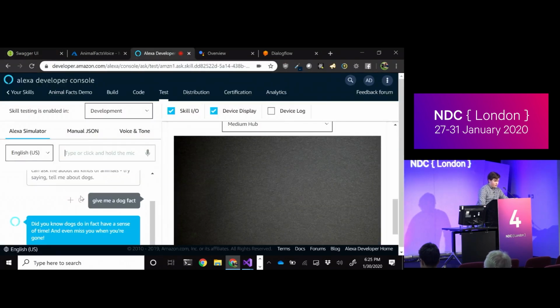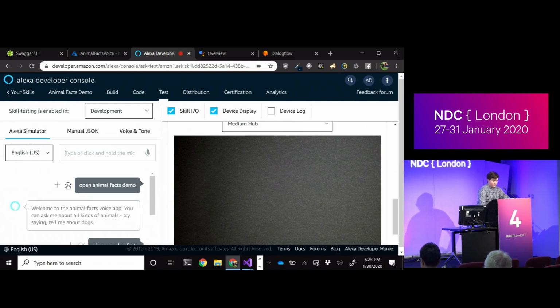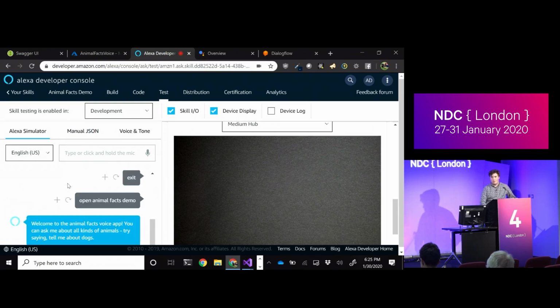Cool. So back here, I'll exit and refresh the session we're in. I have an extension here which lets me just click to repeat a previous phrase, but normally you actually have to type this all out.